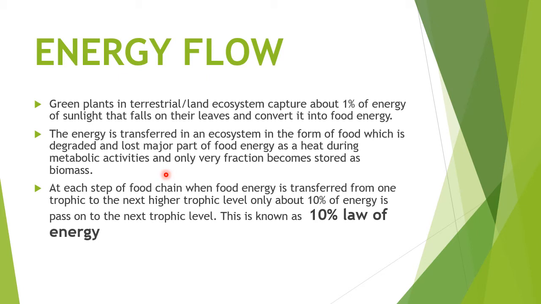At each step of the food chain, when food energy is transferred from one trophic level to the next trophic level, only about 10% of energy is passed to the next trophic level. This is known as the 10% law of energy. So with the help of an example, I will again discuss what these three steps mean.